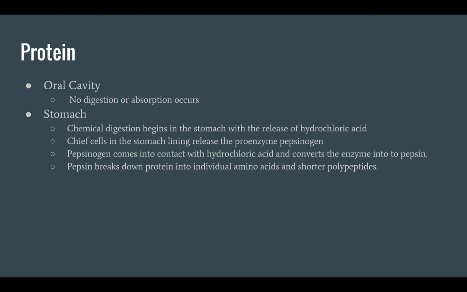Chief cells in the stomach lining release the proenzyme pepsinogen, which is the inactive precursor to the enzyme pepsin. Pepsinogen comes into contact with hydrochloric acid and is converted into pepsin, which is responsible for 10 to 20% of protein digestion. Pepsin then breaks down protein into individual amino acids and shorter polypeptides.